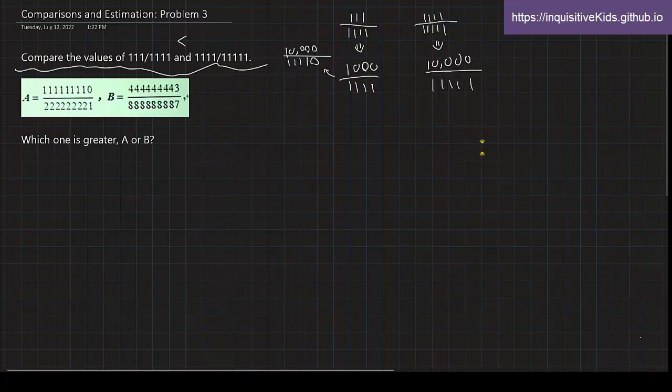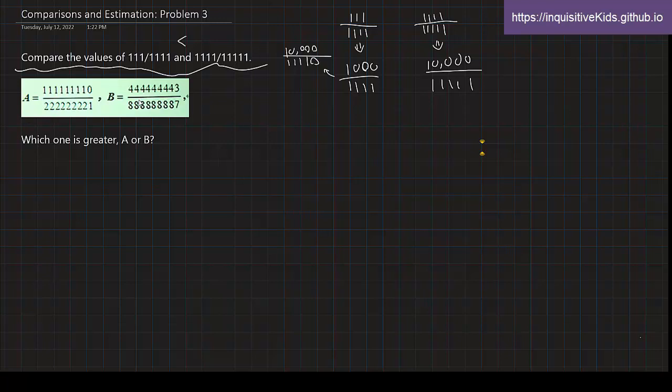Okay, now let's move on to the second problem. Now this one looks way harder. So A is, let's see, 1, 2, 3, 4, 5, 6, 7, 8. 8 ones followed by a 0 over 8 twos followed by a 1. And as you can see, B is also the same. Now the values of A and B I think are very similar because if you take away this 1 over here and replace it with the 0, it's actually 1/2. And B is really close to 1/2 as well because if you take away the 3 and the 7, then it's also 1/2.